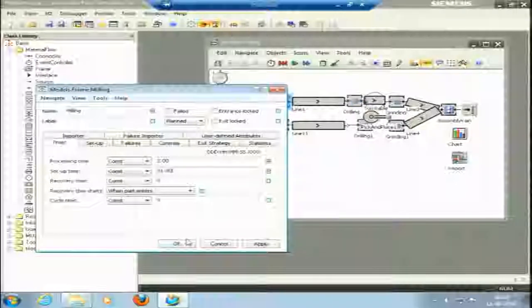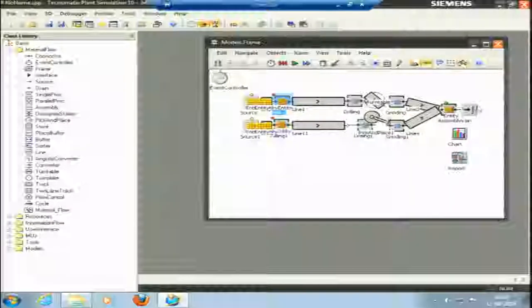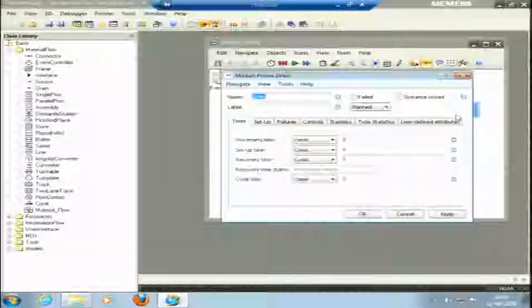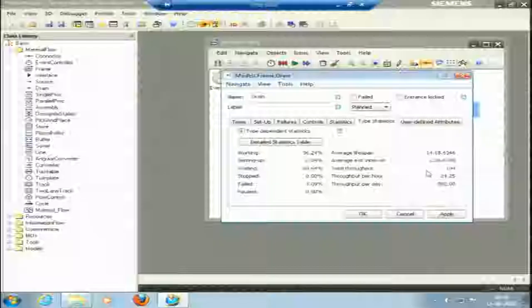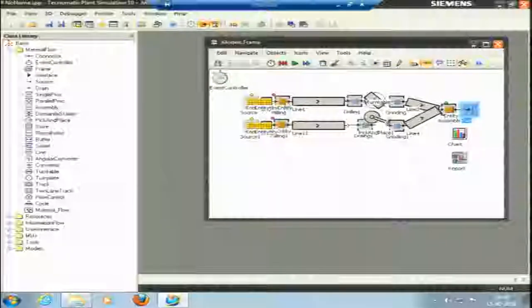If I induce setup time as well and apply, let us see what happens to my throughput now. Only in one line I have put some setup time. So the throughput is further reduced here. It was 197 pieces, so it is 194 pieces now, because the setup time is there now, another 1 minute is being taken. So total time taken in the milling process in line 1 is 3 minutes now. So this was a brief introduction about the software, the main objects that we can use.